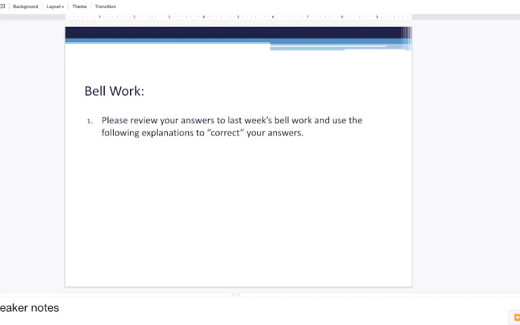We are going to be continuing talking about the cellular organization of our body. So please go ahead and think about this as we go through your bell work questions. We are reviewing the answers from last week's bell work, and you're wanting to use the following explanations in order to correct your answers. So this is what you should be thinking about, but the actual question is coming soon.